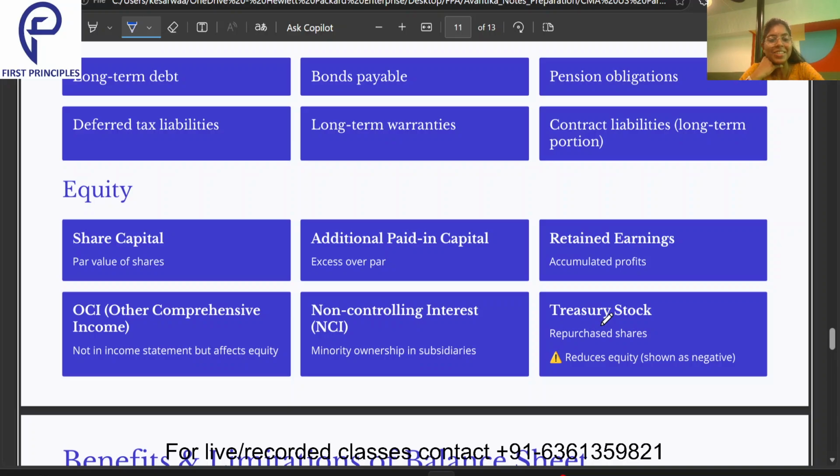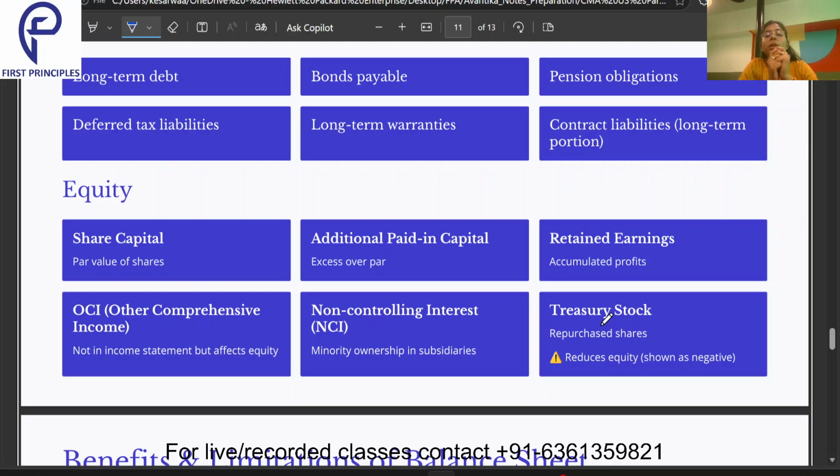Okay, fine. So coming to the equity, we were discussing the share capital. So additional paid in capital means what? As I told, I have 1000 shares of 1 rupee each. So 1000 into 1 will become my share capital. Now suppose I have a very good reputation in the company, and now my shares are not being sold for just 1 rupee.